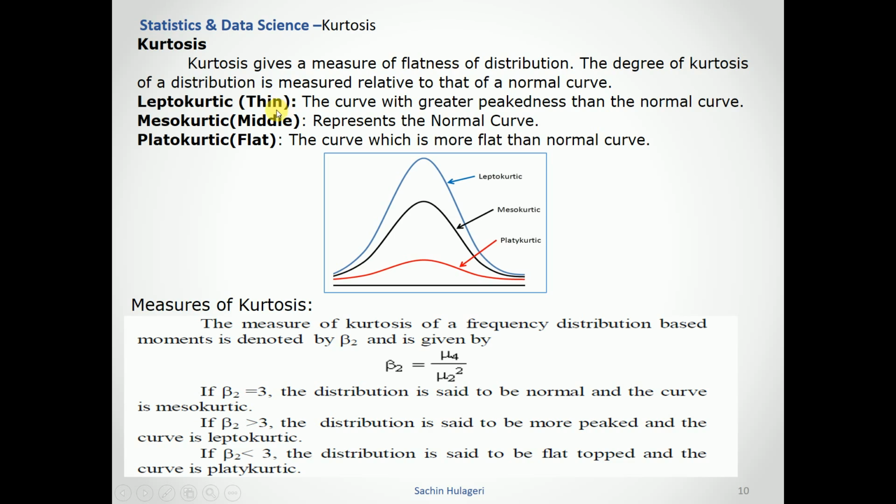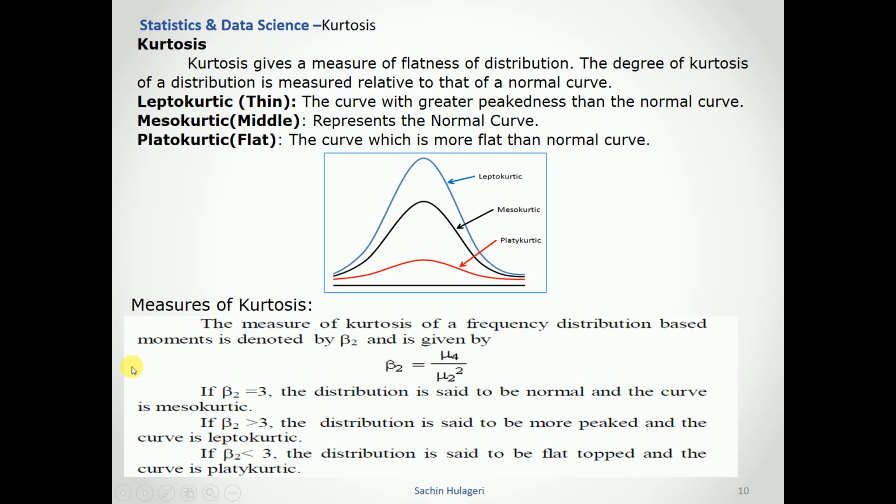A leptokurtic curve is a curve with greater peakedness than the normal curve. Lepto means thin, like an L shape, bigger, with more height than the normal curve. A mesokurtic curve is the middlemost, representing the normal curve. This black curve is mesokurtic, the most appropriate normally distributed curve. And platykurtic, as the name suggests, looks like a plateau, flat. It is a curve more flat than the normal curve, meaning the data is more flat than the normal curve.